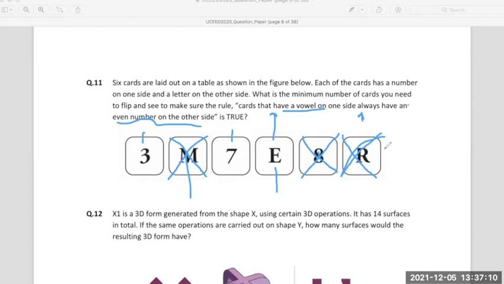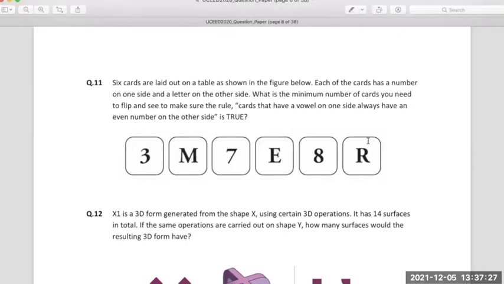Is that clear? Okay. Yes, no, is this clear? Any doubt? Okay, fine. Okay.